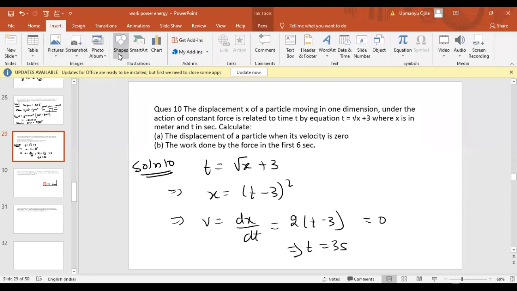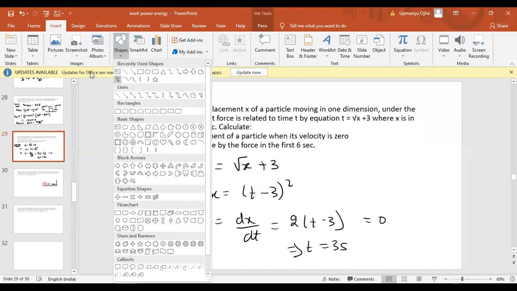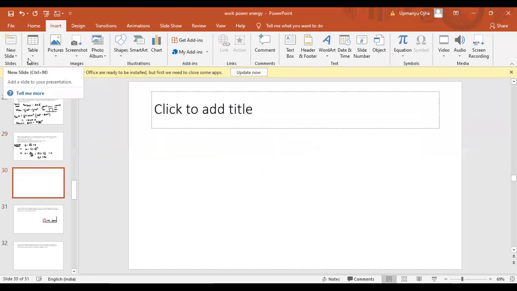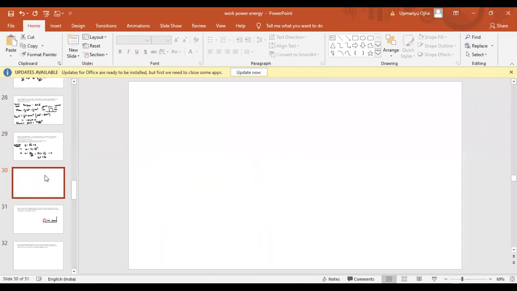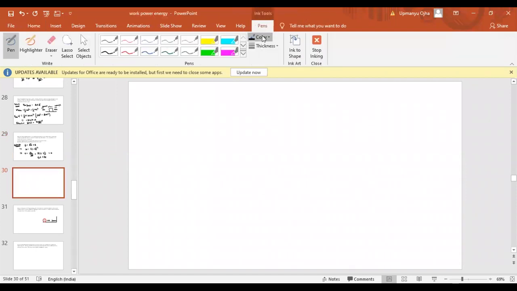And what is the displacement of the particle? The displacement of the particle at time t equal to 3 seconds, when the velocity is 0, would be equal to t minus 3 whole square, which means 3 minus 3 whole square, which is 0. So at 0 meter, the velocity of the particle will be 0.